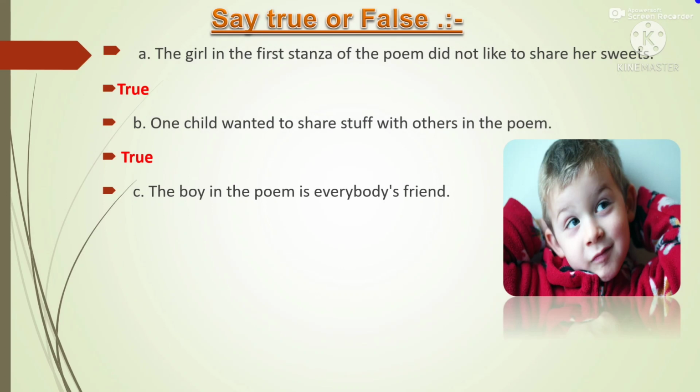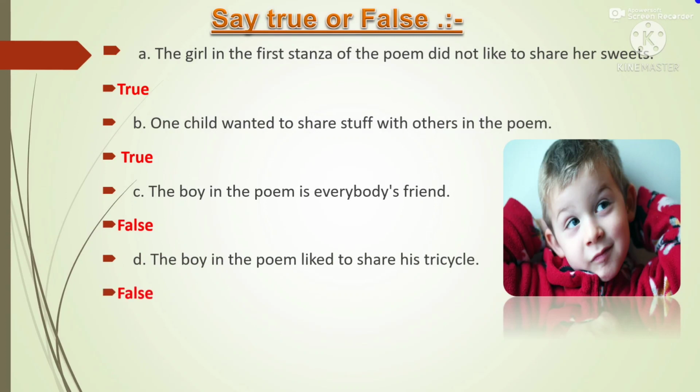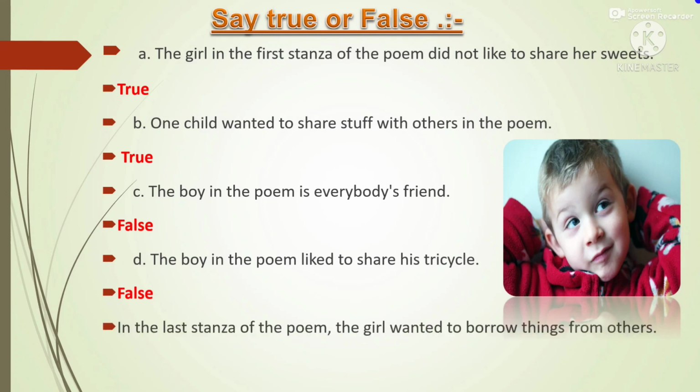The boy in the poem is everybody's friend. False. The boy was nobody's friend. The boy in the poem liked to share his tricycle. No, the boy does not want to share his cycle. In the last stanza of the poem, the girl wanted to borrow things from others. It's false. In the last stanza of the poem, the girl wanted to lend things to others, not to borrow things from others. So it is false.